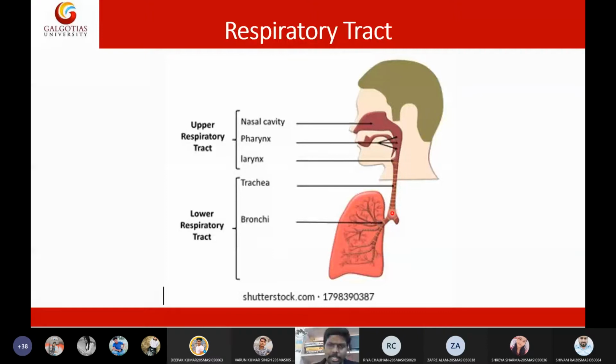What are the parts of that bronchial tree? I will discuss that in the next slide. First, you just understand the brief anatomy of the respiratory tract. The respiratory tract is divided into upper and lower respiratory tract. The upper respiratory tract is composed of nasal cavity, pharynx, and larynx. The pharynx is further divided into three areas: nasopharynx, oropharynx, and laryngopharynx. Then you have the larynx, which is the voice box. In the lower respiratory tract, you have the trachea, bronchi, and lungs.